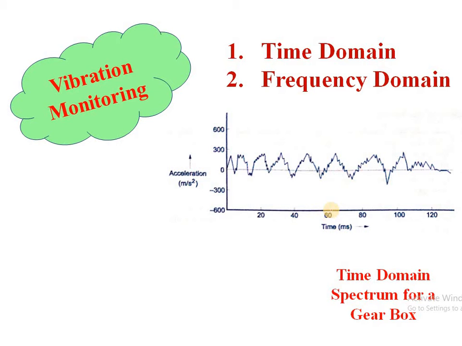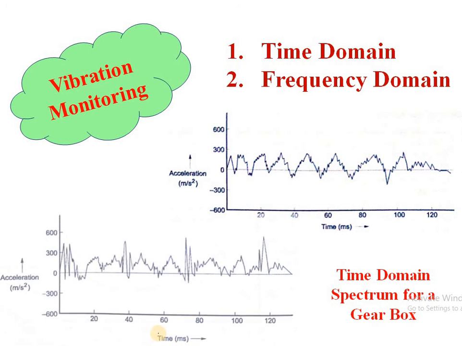Now this is for the new gearbox, and the other graph is for the old gearbox. It is the same gearbox. Initially, when it is new, we get this graph, and when it becomes old, we get this graph. So what we can see is that as it becomes older and older, due to friction, wear, misalignment, unbalance, or looseness, there is a chance of vibration, and this is sensed by this graph, or we can identify it from this graph.